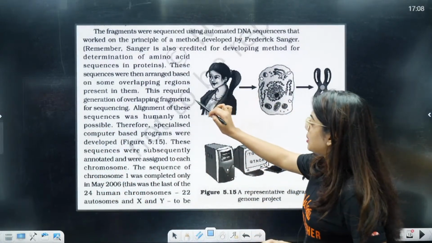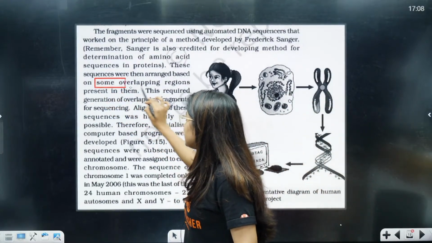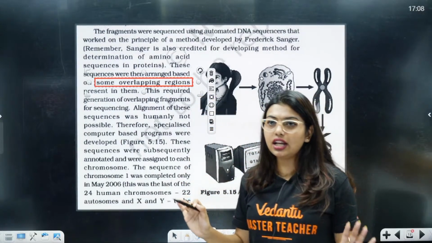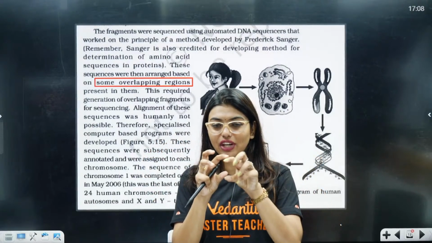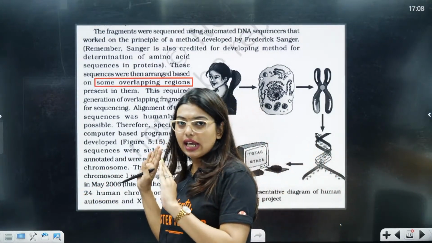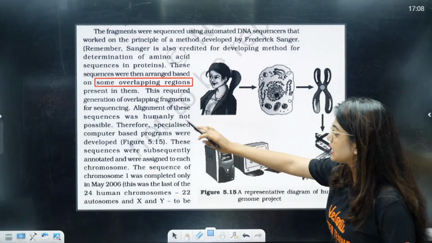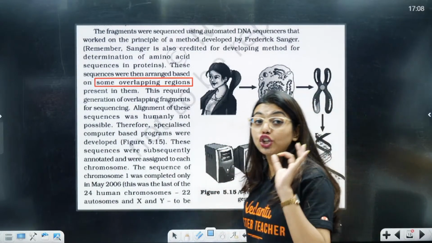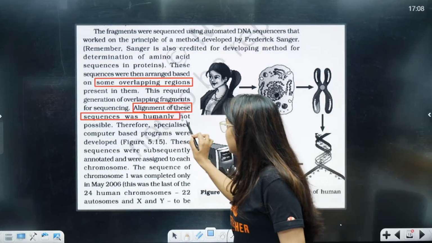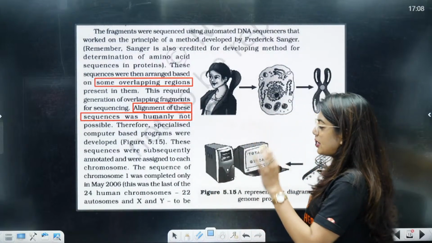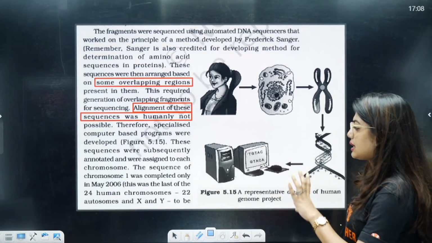Now these sequences were then arranged based on some overlapping regions. Students, actually overlapping regions are too complicated to understand, so just remember, overlapping means one over the other. We cannot physically remove them, so we had to do it with the help of technology. This required generation of overlapping fragments for sequencing. Alignment of these sequences was not humanly possible. Therefore, specialized computer-based programs were developed. These sequences were subsequently annotated and were assigned to each chromosome.